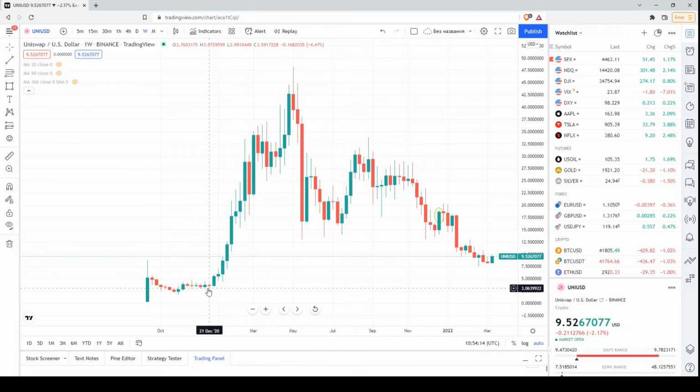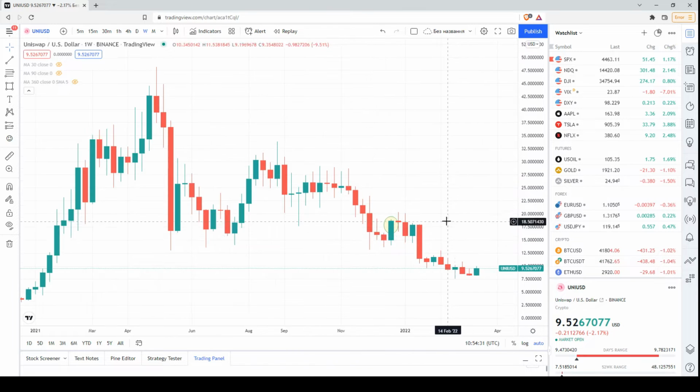Okay, this is the weekly chart. This is the solid price increase followed by a deep correction. Then there was a relatively volatile period. The price once again rebounded in the late summer of 2021, and then the price started to decline.